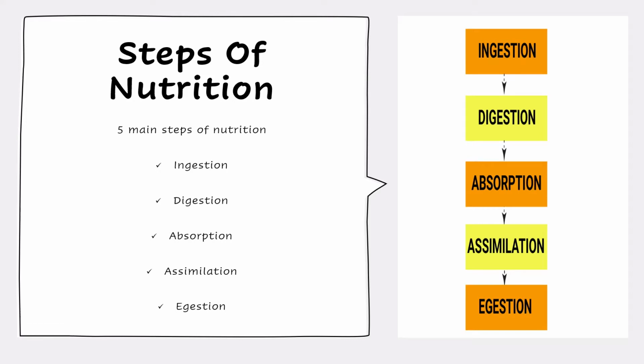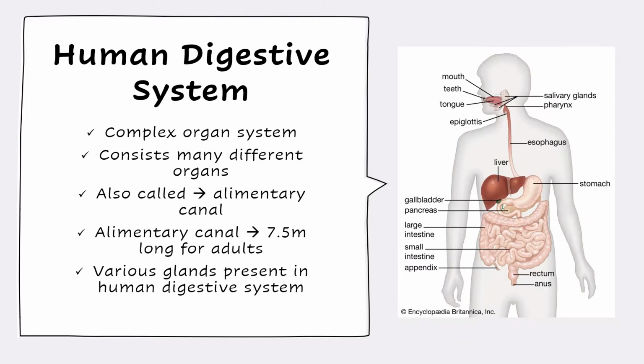Now, before learning in depth about the 5 steps of nutrition, we will learn about the human digestive system. The human digestive system is a complex organ system and consists of various parts. It is also known as the alimentary canal or the gastrointestinal tract. The digestive tract is about 7.5 meters long in adults, while it is a bit smaller in children. There are various glands present in the human digestive system, like salivary glands, liver, and pancreas.